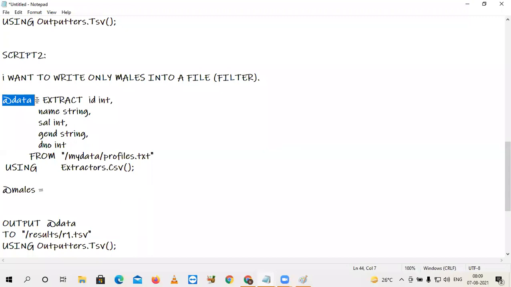The first initial statement I am applying, this statement also should be in uppercase, remember: SELECT * FROM the data object, data. I want to apply some filter. WHERE?